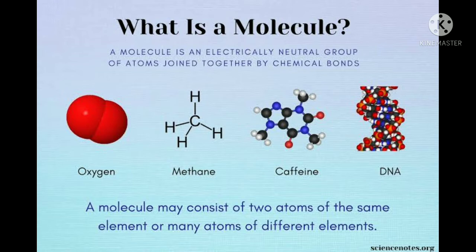Okay, now see here, a molecule is an electrically neutral group of atoms joined together by chemical bonds. A molecule may consist of 2 atoms of the same element or many atoms of different elements. So here there are 2 oxygen atoms, and this is the oxygen molecule. Then methane, caffeine, DNA, these are examples.